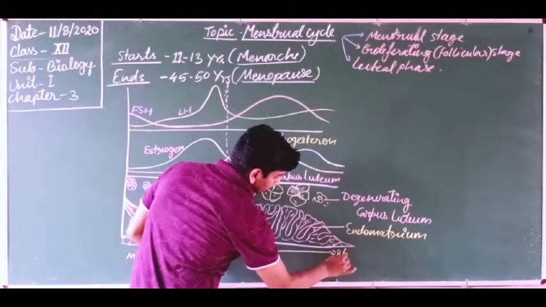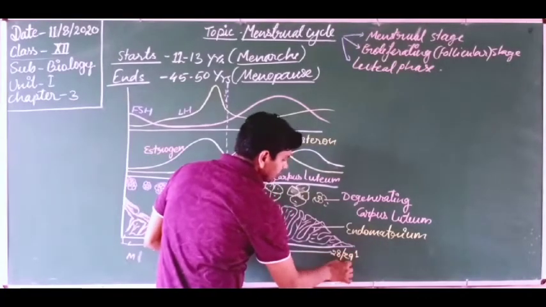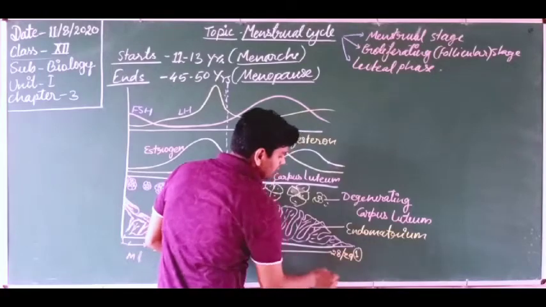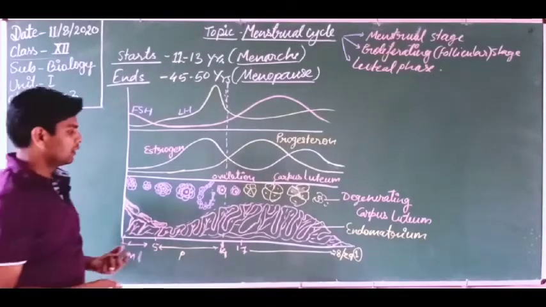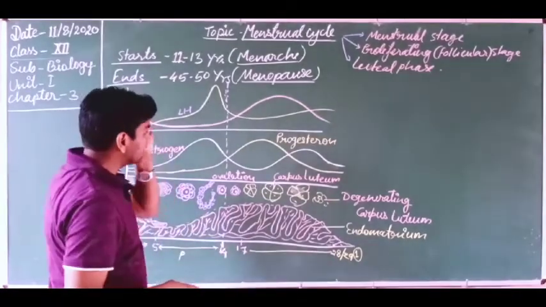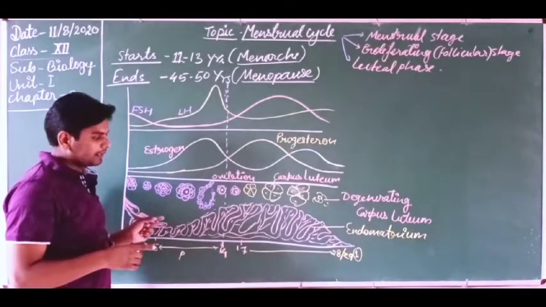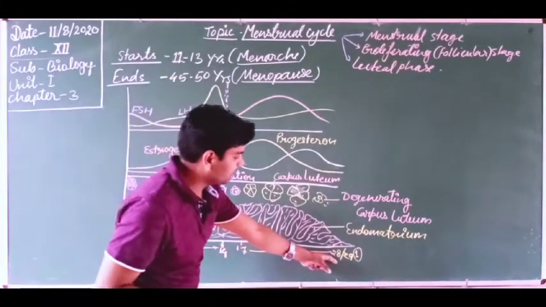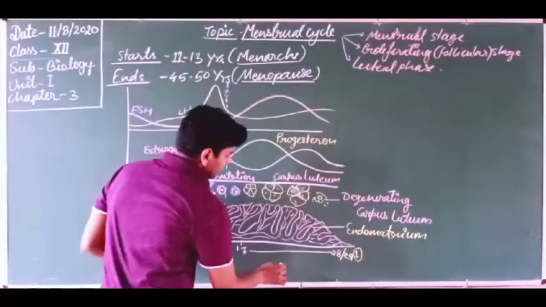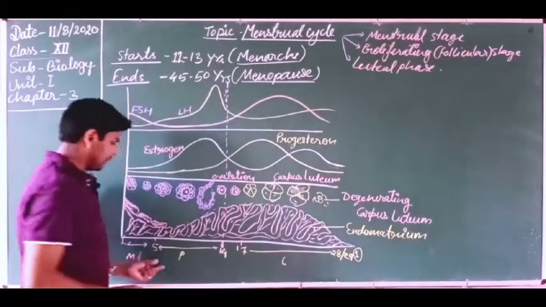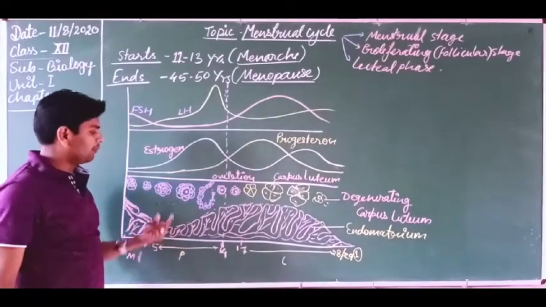28 or 29. We can say this is the first day. The 29th day is the first day of the menstrual cycle, because it is repeated again from the first day. So it is the cyclic change of the 28th day in a month. So the 29th day is the next day of the next cycle. So this is known as what? Luteal phase. So M, P, O, L, these are the 4 stages of the menstrual cycle.